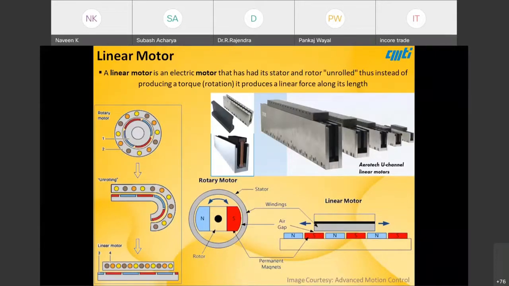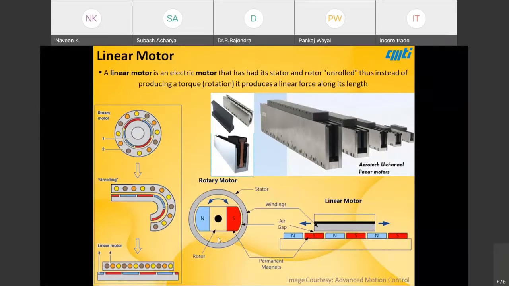Coming to linear motors, this is one more element in linear motion systems. It is basically nothing much different from a motor. This linear motor has been gaining a lot of importance over the last 10 to 15 years, and in the last few years it is finding more and more applications, particularly in machine tools. It is basically a normal electric motor where the stator and rotor are unrolled to produce a linear motor.